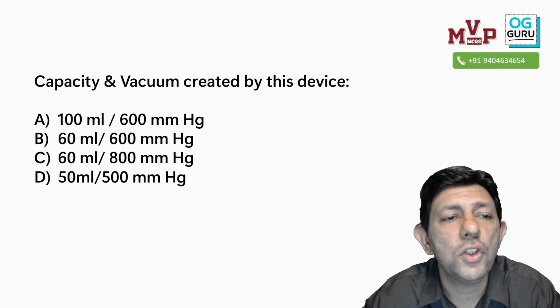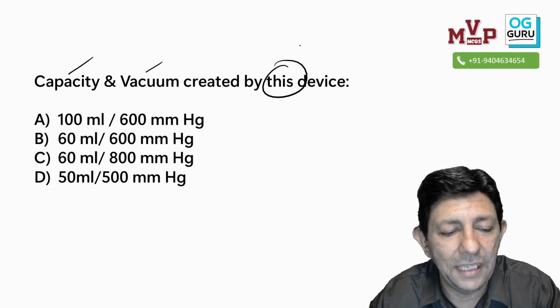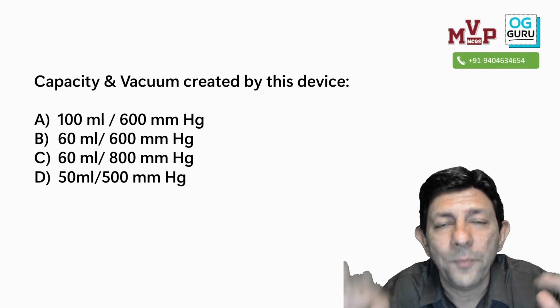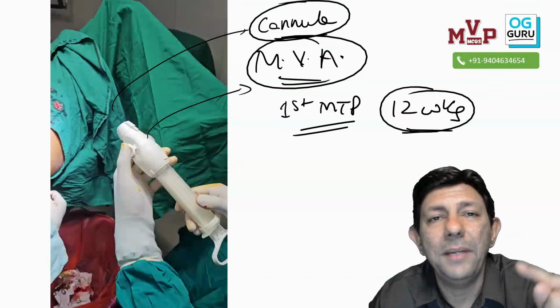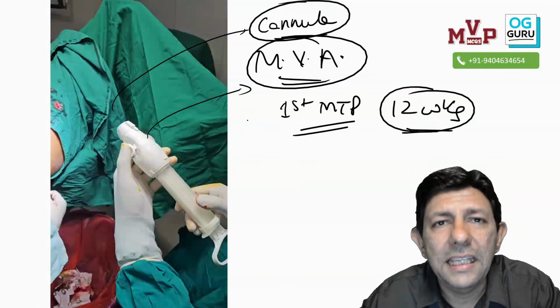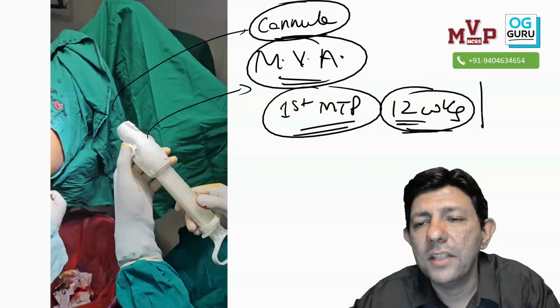Now what is the question? What is the capacity and vacuum created by this device? This device matlab MVA. Yes. So see, that knowledge you should have, because any video ke baad they can ask you anything. Yes. So first of all, understand this is for MTP. We can use it, or if it is an inevitable abortion, incomplete abortion, also I can use it up to 12 weeks of gestation.